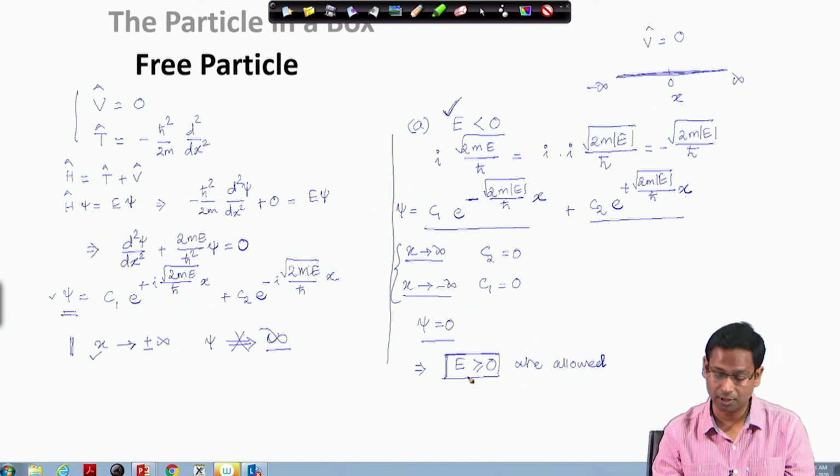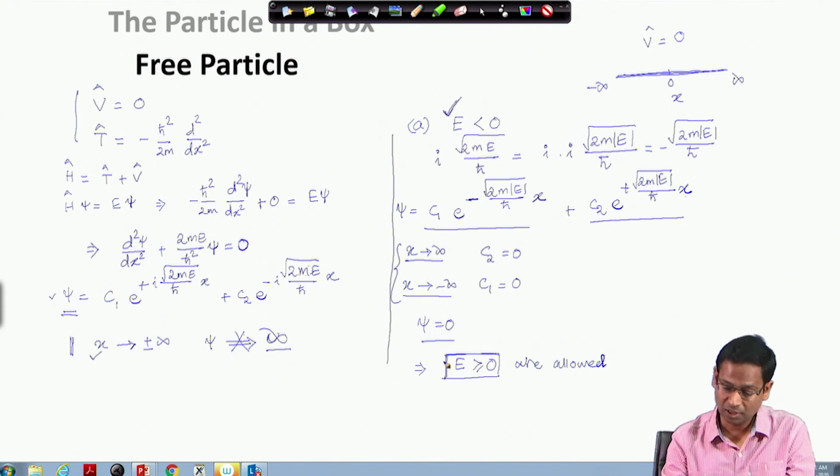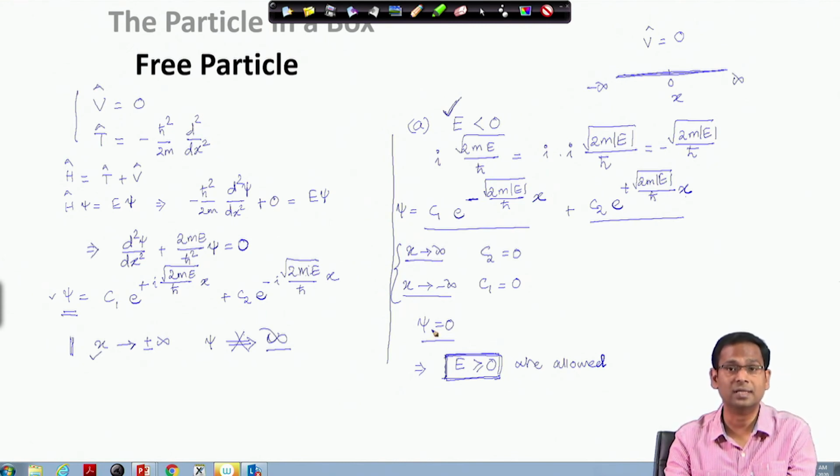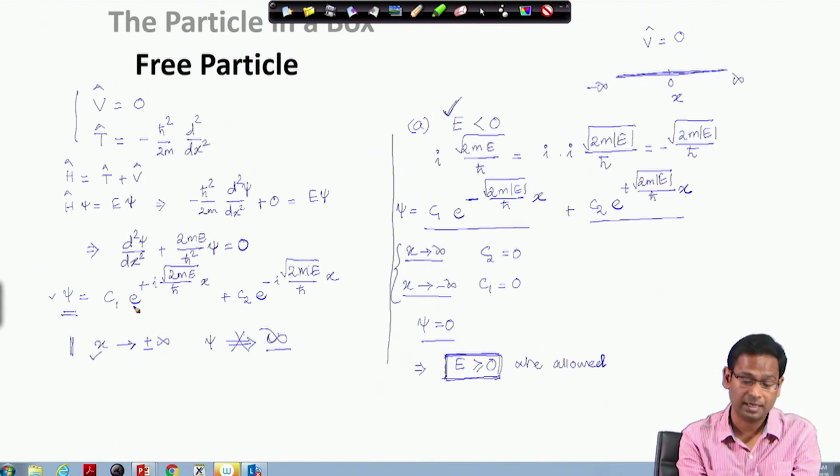Now at this point we would spend some time in understanding the solutions that we obtain. One particular thing that you should see is that when I put E greater than or equal to 0, the wave function is ensured not to become infinite at x equals plus infinity or minus infinity, because in that case it would become e to the power of an imaginary quantity.